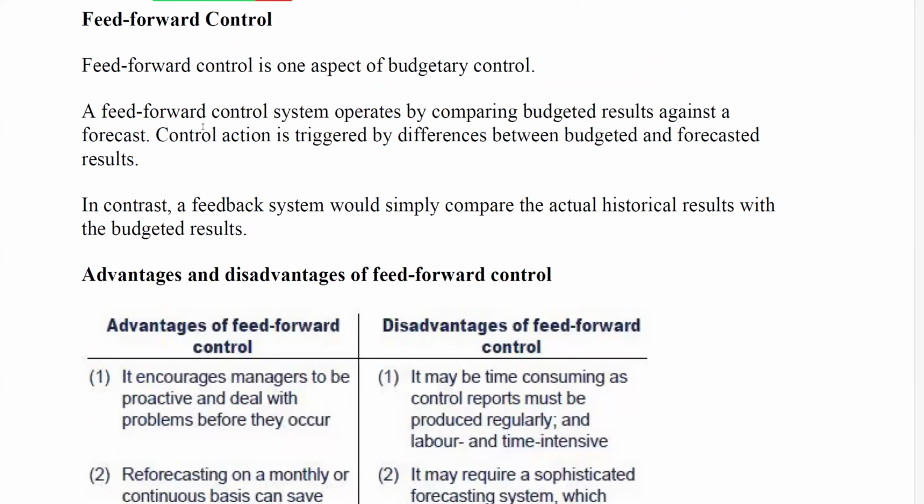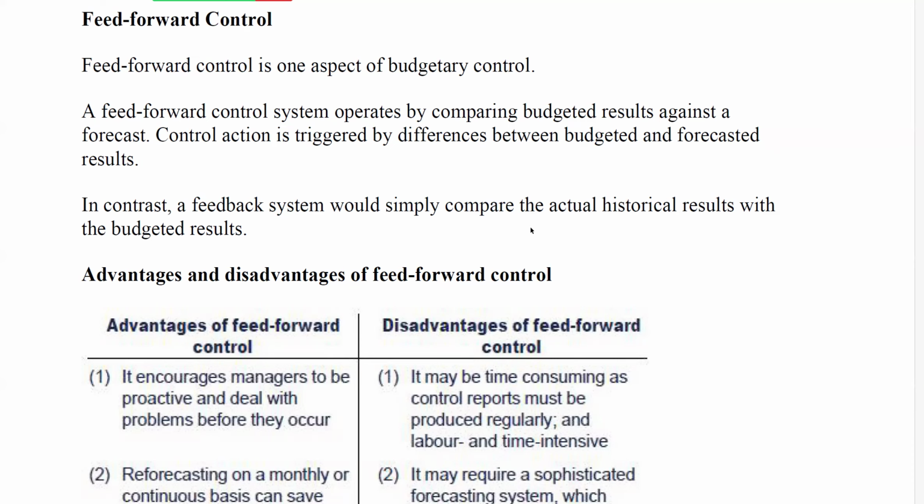So what is feed-forward control? Feed-forward control is one aspect of budgetary control. And a feed-forward control system operates by comparing the budgeted results against a forecast. So you compare your budget results against what you forecasted. And control action is triggered by differences between the budget and the forecasted results. So in contrast, a feedback system will simply compare the actual historical results with the budgeted result. But a feed-forward control system compares the budgeted result with a forecasted result.